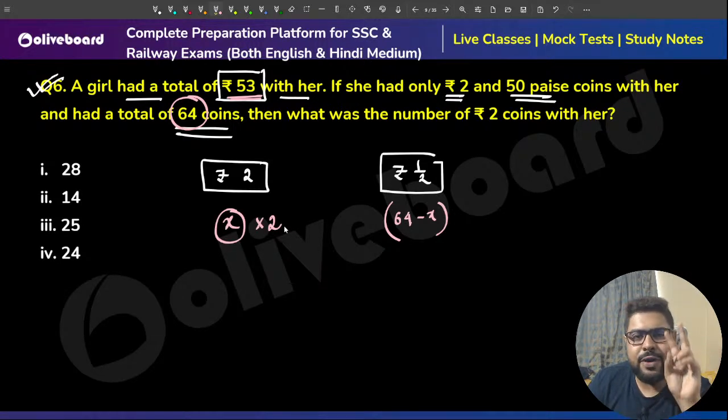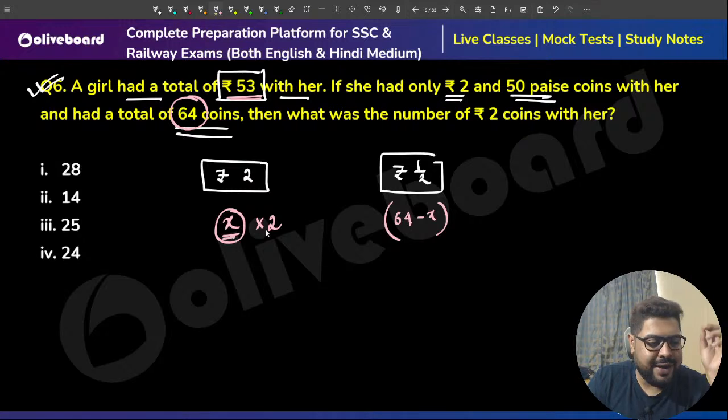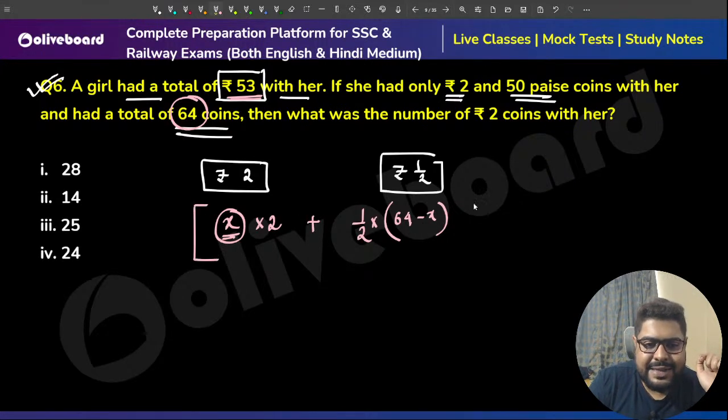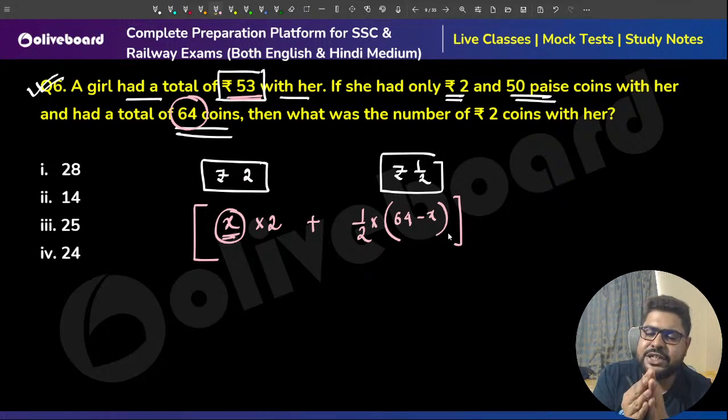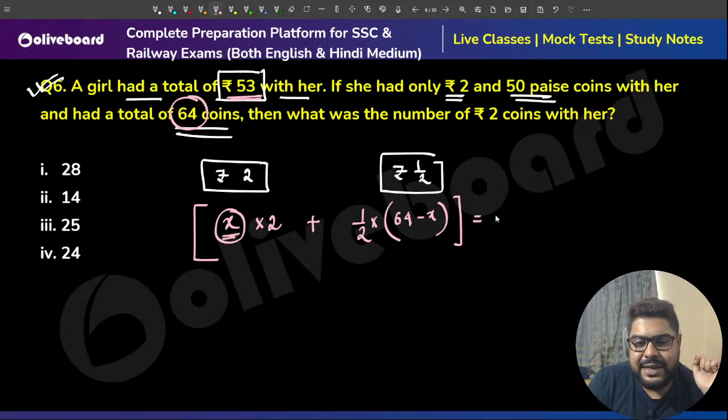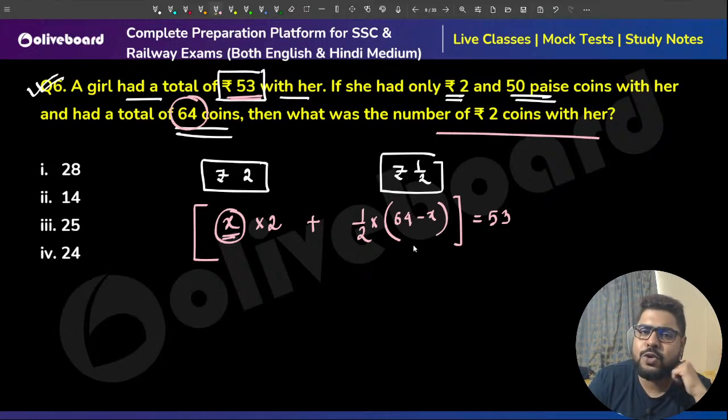Because one 2 rupee coin is equal to 2 rupees, X 2 rupee coins will be equal to 2X rupees. And every coin is half a rupee, so half into this many coins will cost this much. So total, this is the value, the total value that she had with her. That is given as 53. Calculate the value of X. That is what they are asking, the number of 2 rupee coins.